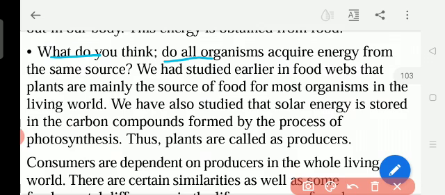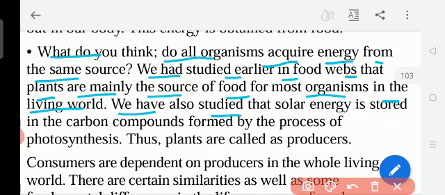What do you think? Do all organisms acquire energy from the same source? We had studied earlier in food webs that plants are mainly the source of food for most organisms in the living world. So for all the organisms, from where do we get the food? So the source of food is what for us? Plants. So plants are the source of food.